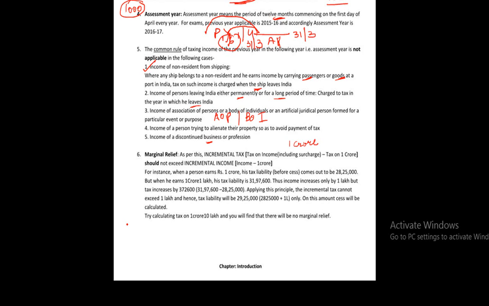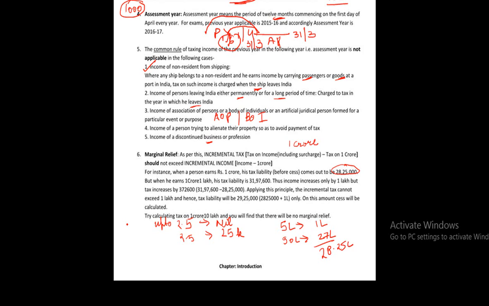When you earn 1 करोड़, your tax liability before cess comes out to be 28,25,000. Now this may be understood. आपको टैक्स, I hope आपको टैक्स calculate करना पता आ गया होगा. वैसे if you haven't got, let's revise. Up to 2.5 लाख कोई टैक्स नहीं लगेगा. Next 2.5 लाख पे 10% लगेगा, so it will be 25,000. Next 5 लाख पे 20% लगेगा, so it will be 1 लाख. And the remaining 90 लाख पे 30% लगेगा, which shall be 27 lakh. So this comes out to be 28.25 lakh.